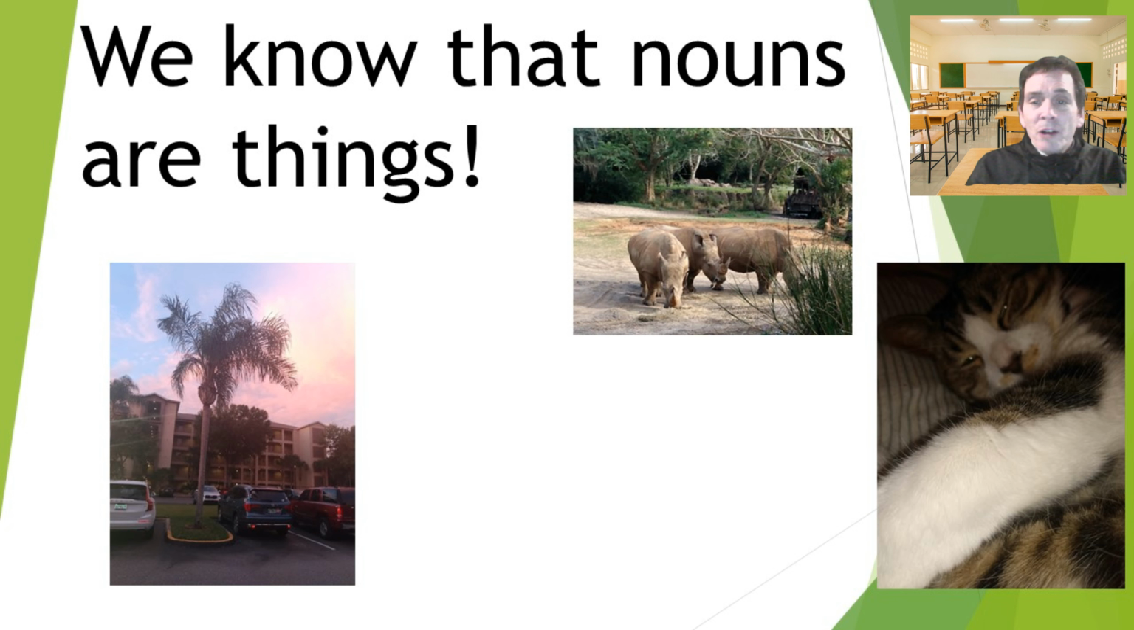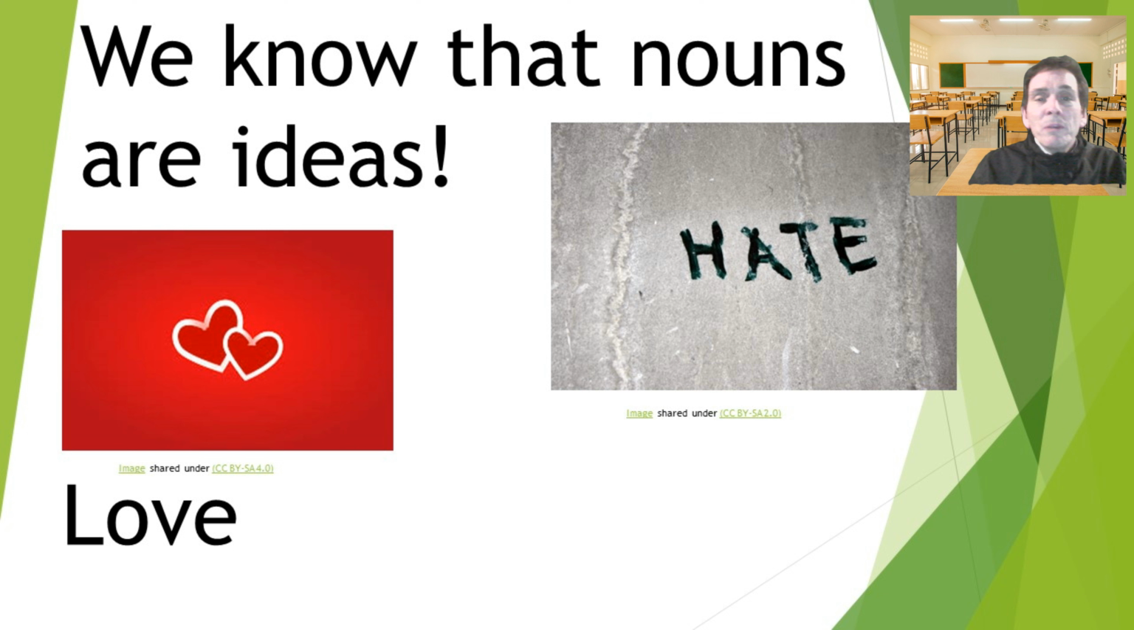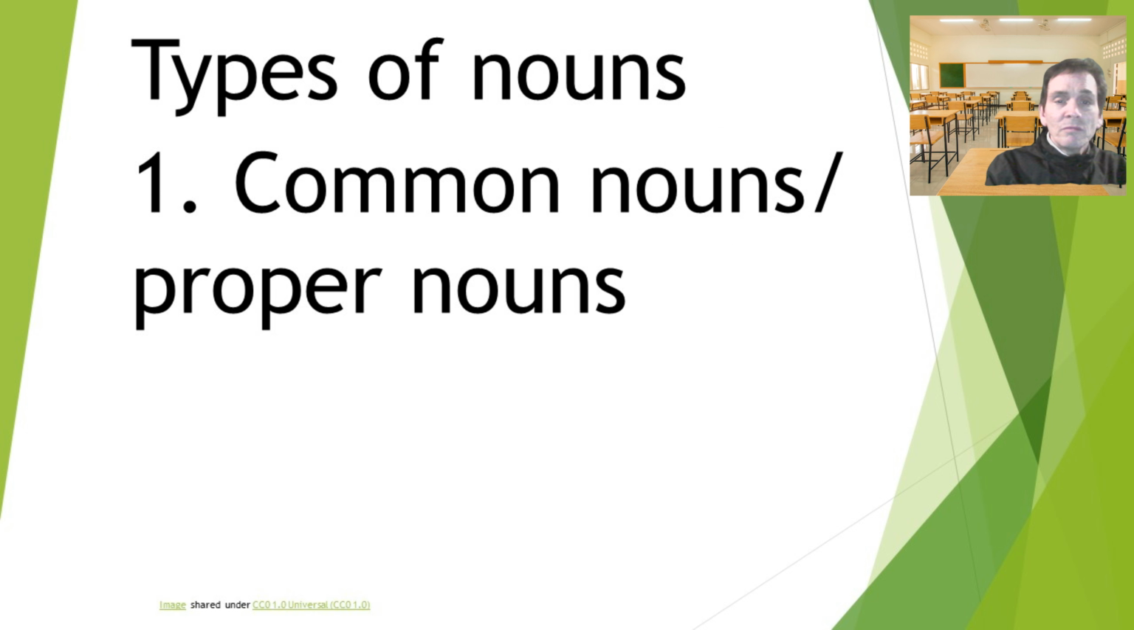We also know that nouns are things. So for example, a cat, a rhinoceros, a tree, a car, and a building. These are all nouns because they are things. Now we know that nouns can also be ideas. So words like love and hate, for example, these can also be nouns. But first, let's take a look at group number one, common nouns and proper nouns.